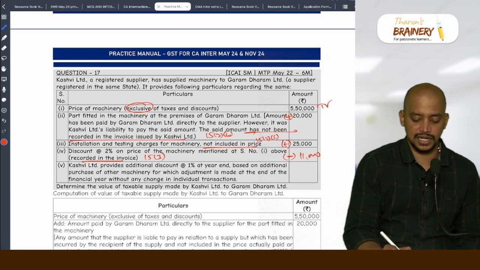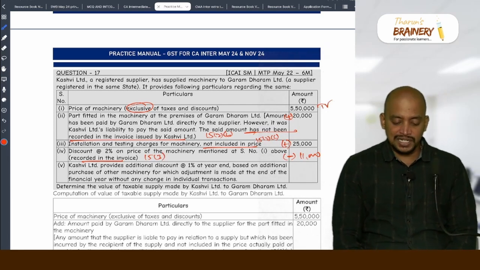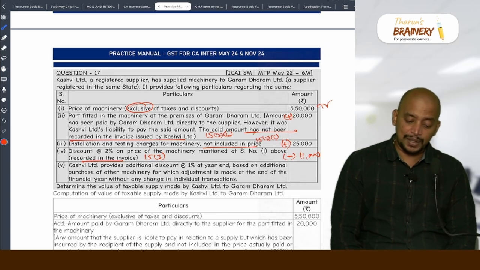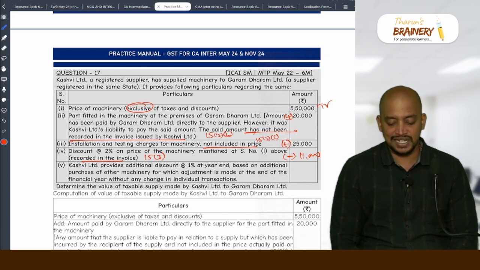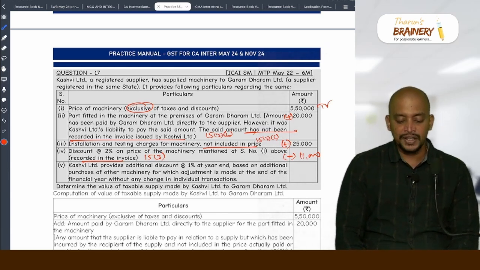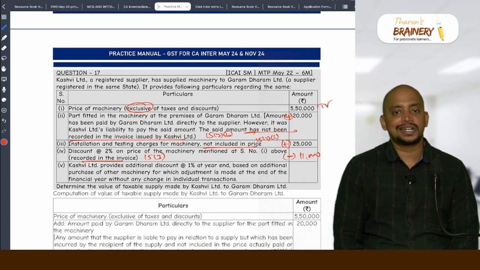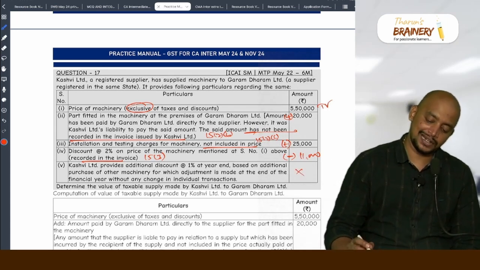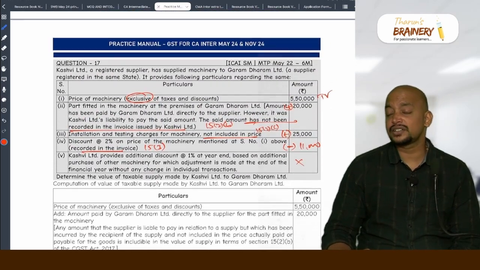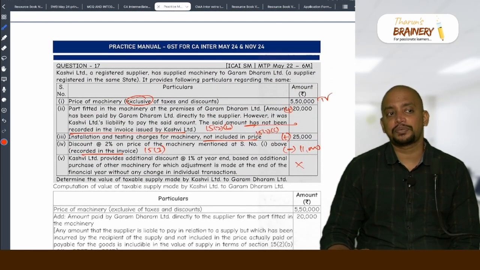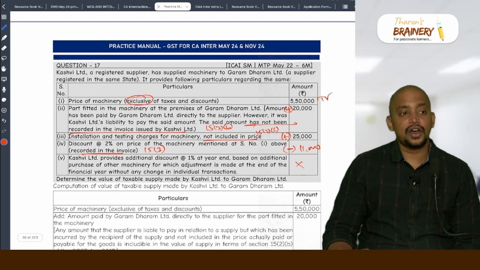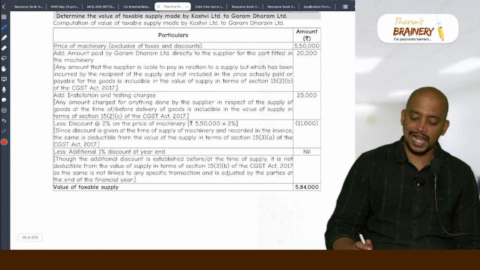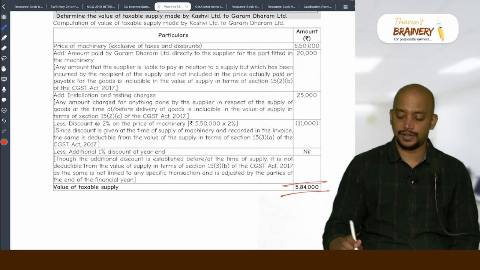15 subsection 3. Kashvi Limited provides additional discount at 1% at the year end based on additional purchase of other machinery for which adjustment is made at the end of financial year without any change in the individual transactions. Ignore, it will not be taken. So therefore, why it is not taken? Because it is a post supply discount, not duly recorded. So due to that, like not agreed due to that reason. So total answer is 5,84,000.